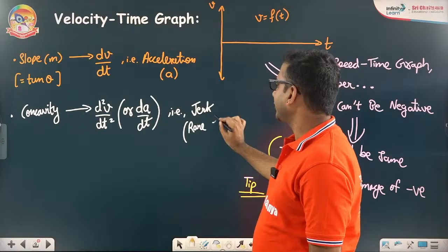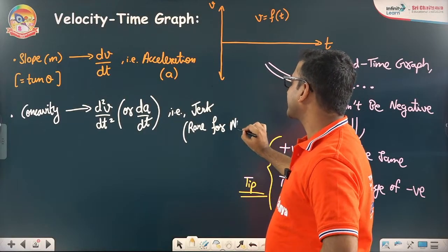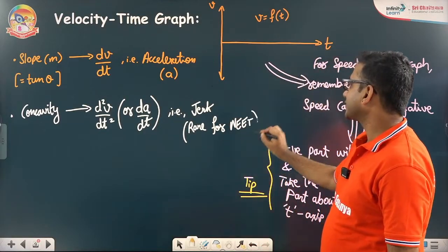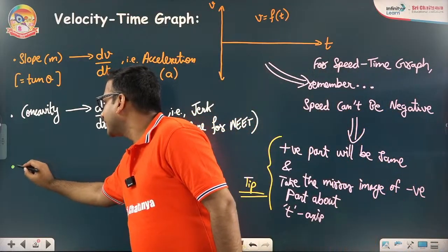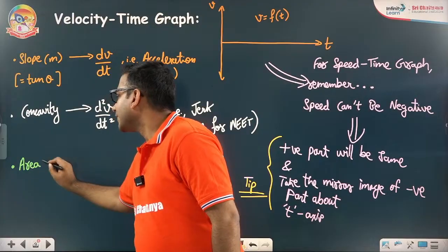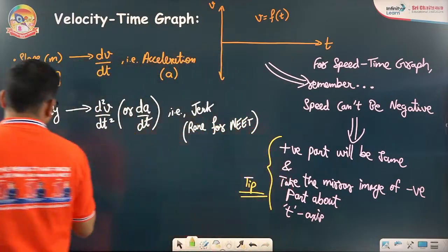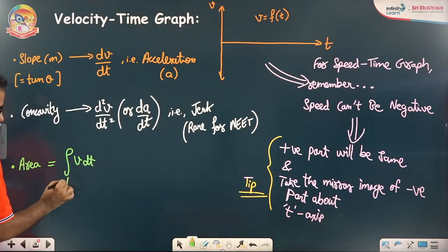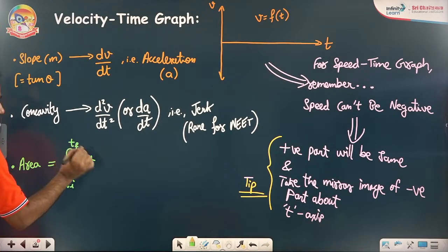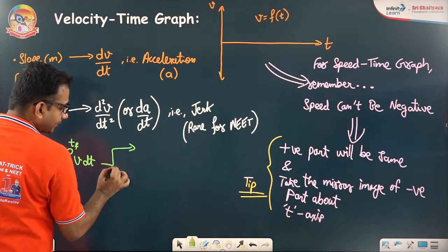That's rare for NEET. I will not say useless for NEET, I will say rare for NEET, but can come, it's important. And similarly, if I talk about the area, so area will give you integration of v dt within limits ti to tf.